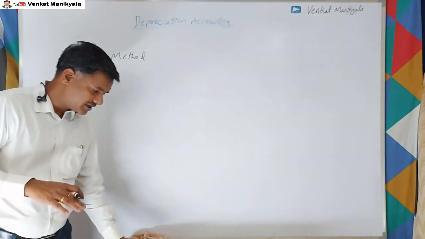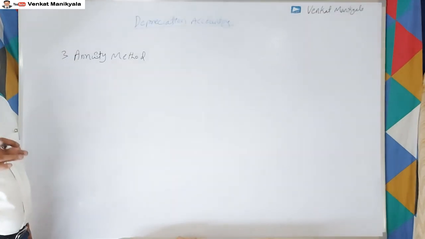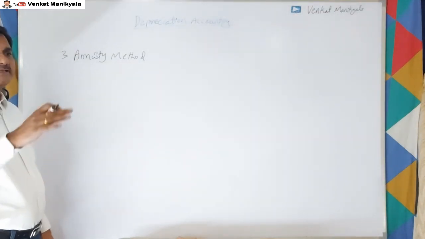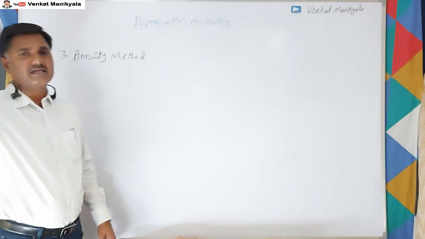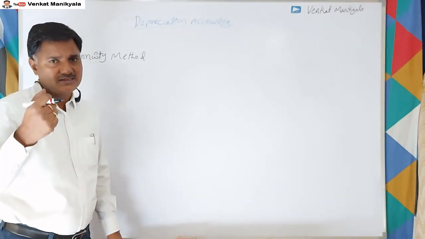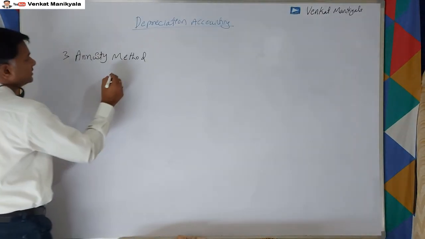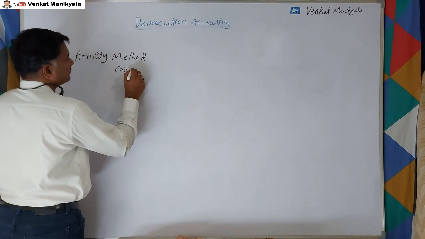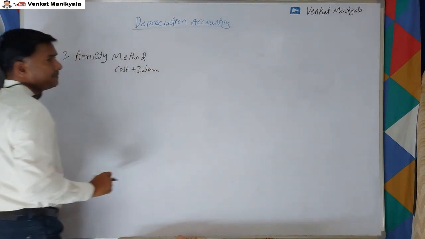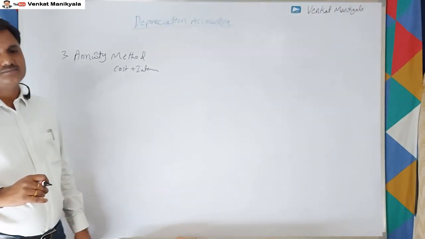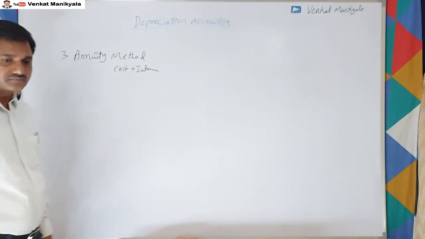We consider that our expense is 10,000. But in the annuity method, we consider that the 10,000 is also invested. If we deposit it in the bank or invest in another business, we get some interest, some return. That interest also we consider. In this method, cost plus interest is charged to the asset account. We'll discuss that while doing the annuity method.